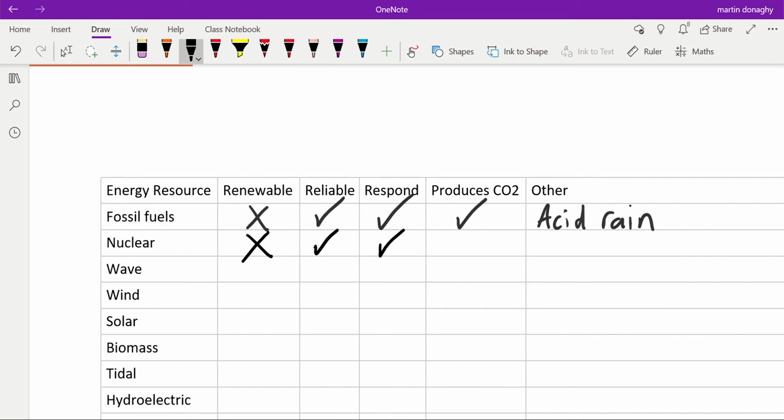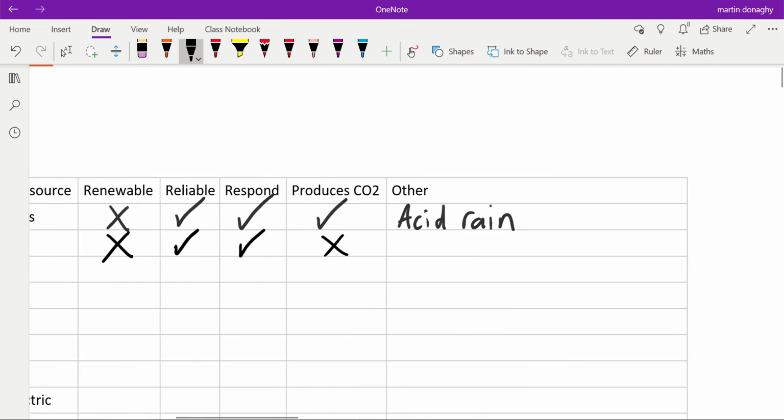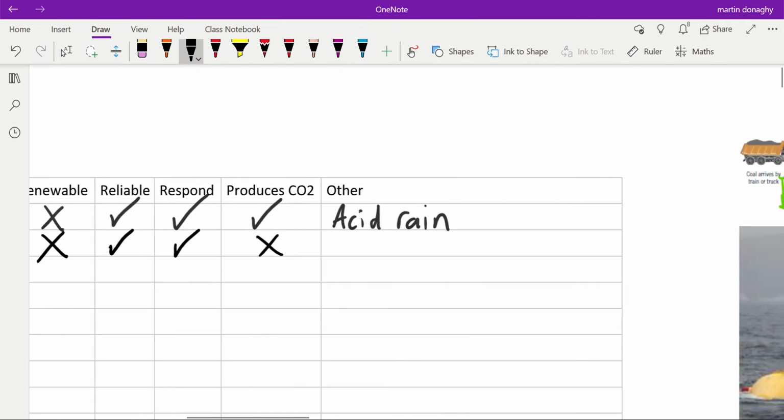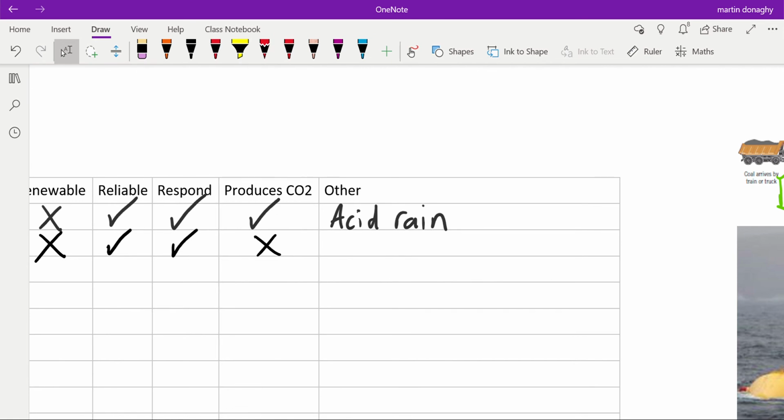Does it produce CO2? No. We're not burning anything. There's no combustion in a nuclear reaction, therefore we're not producing carbon dioxide that leads to global warming. Now, there are some major others for nuclear energy. One of the things is there's a small chance of a radioactive leak or a meltdown, which can lead to radioactive substances being released into the environment.